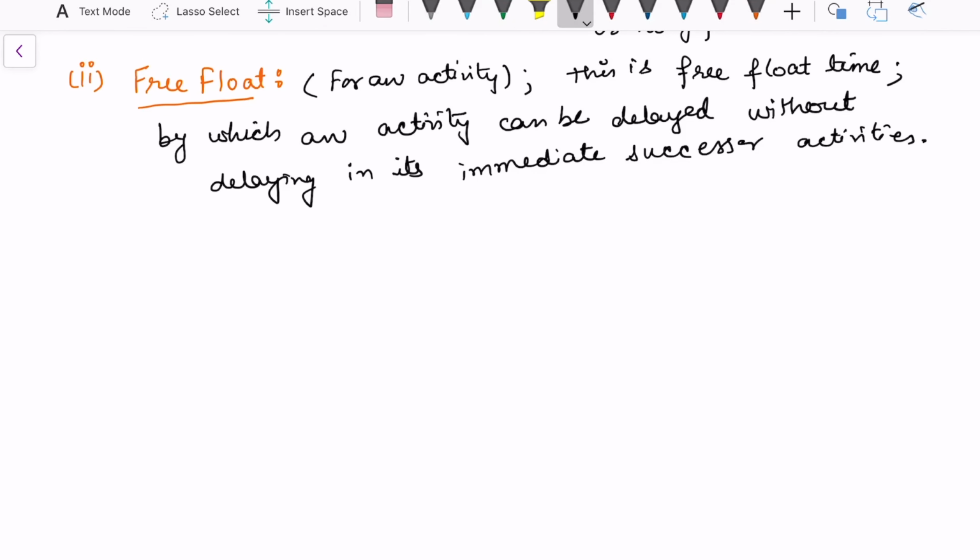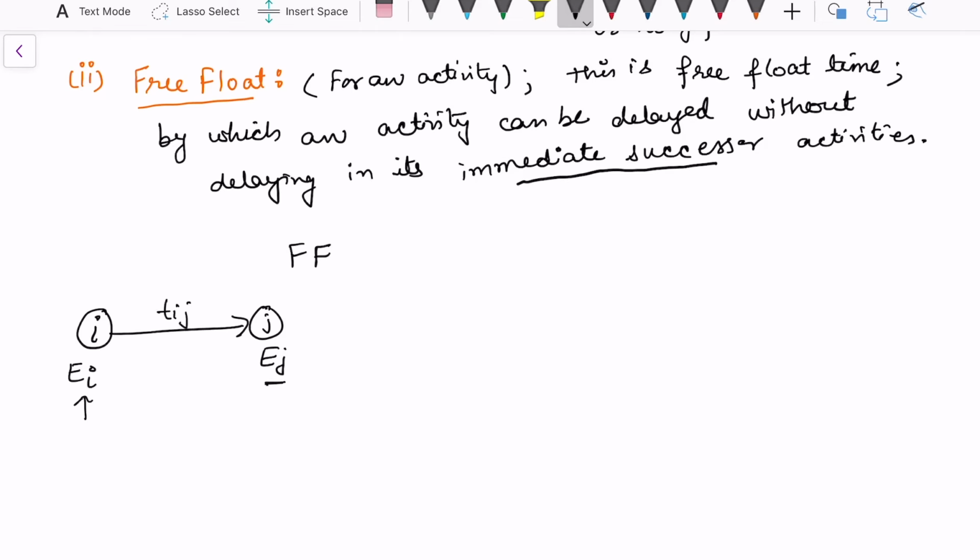To calculate this free float, we are again working from some ith and jth activity. This is Ei, this is Ej. For free float, because we do not want to disturb our immediate successor, I'm not going to look at the latest completion time now. This activity has started at time Ei, this took Tij, and hence Ej is the starting time for this particular event. So free float time is Ej minus Ei plus Tij.